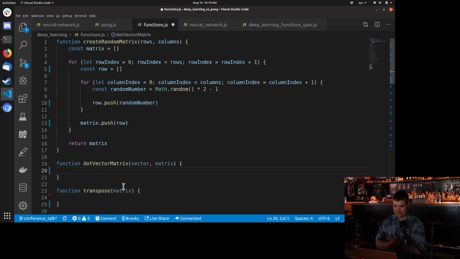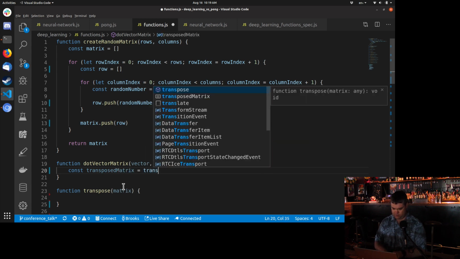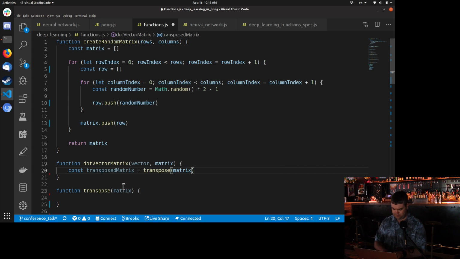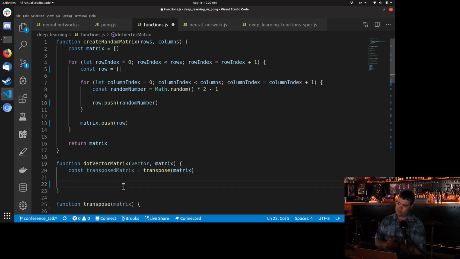So dot vector matrix. Okay, so what do we need to do? Well, it's kind of hard because we need the left side. We need the rows. It would be a lot easier if we just changed the matrix so that each row is what I want it to be. And that's actually something called a transpose. There's a mathematical function for that. So I'm just going to say transposed matrix equals transpose our matrix. And once we have that transposed, now the rows are going to be what we want to dot against. So that becomes a weighted sum between two vectors now to become our output. So that's actually going to be a little bit easier.